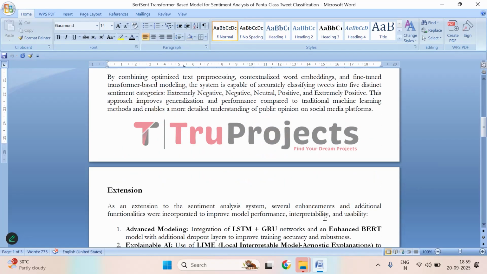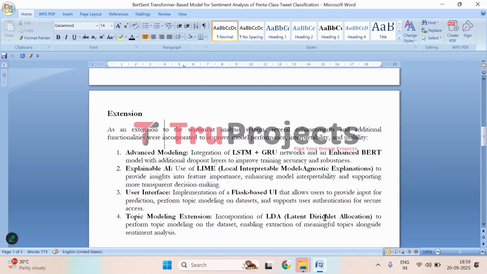To further improve the sentiment analysis in this project, several improvements are made to make the model more accurate, interpretable, and user-friendly. First, the system is enhanced by integrating LSTM with GRU, along with an upgraded BERT model. These include extra dropout layers and are more accurate. These changes help the model train more effectively and produce more reliable results.